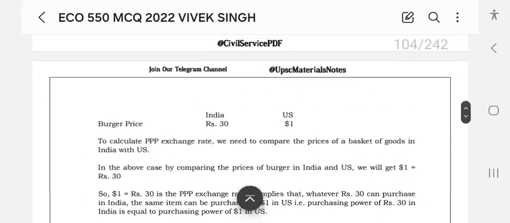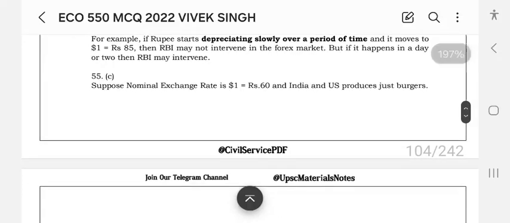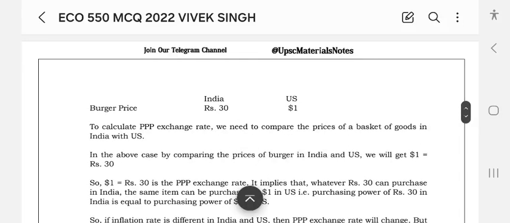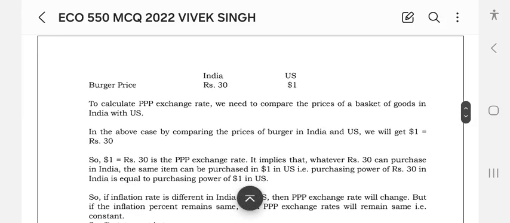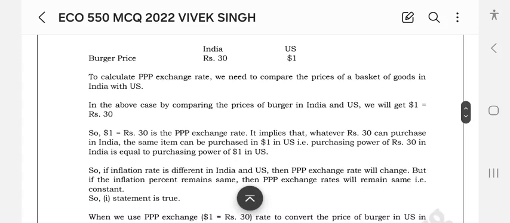Answer to 55. Suppose the normal exchange rate is $1 equal to Rs 50, and India and the United States produce just burgers. A burger is Rs 30 in India and $1 in the US. To calculate the PPP exchange rate, we need to compare the prices for a basket of goods in India and the United States. In the above case, by comparing the prices of a burger in India and the United States, we get $1 equal to Rs 30.